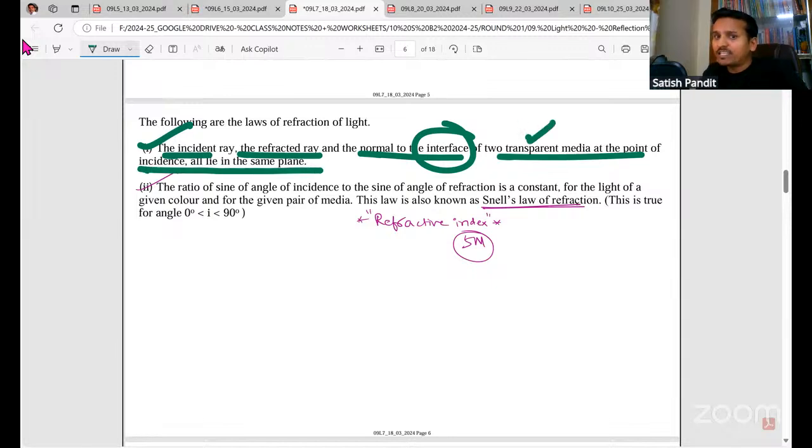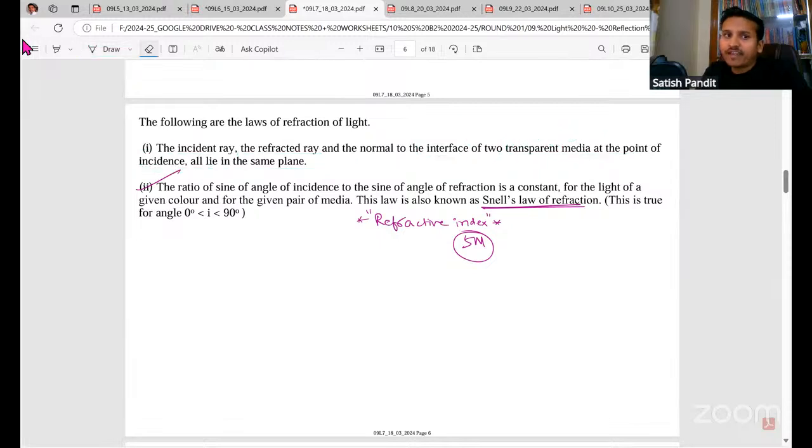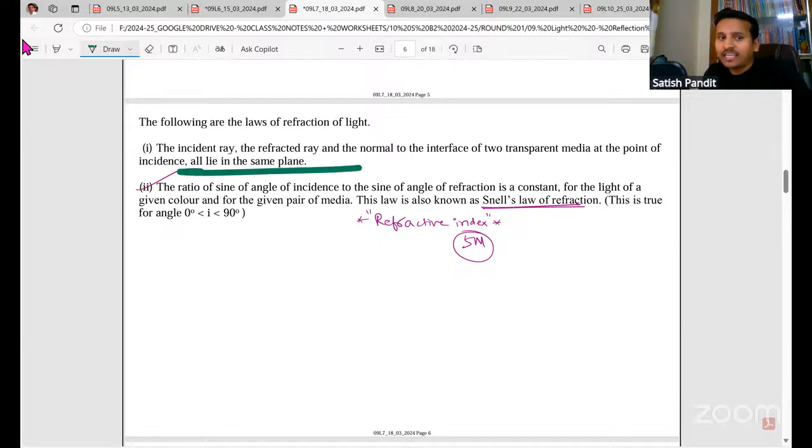See, transparent media means through which you can see. Okay, you should be able to see through that. And media, you understood, like they have used actually the plural word medium, media, like that. Okay. So now the incident ray, the refracted ray and the normal all are actually going to lie in the same plane.